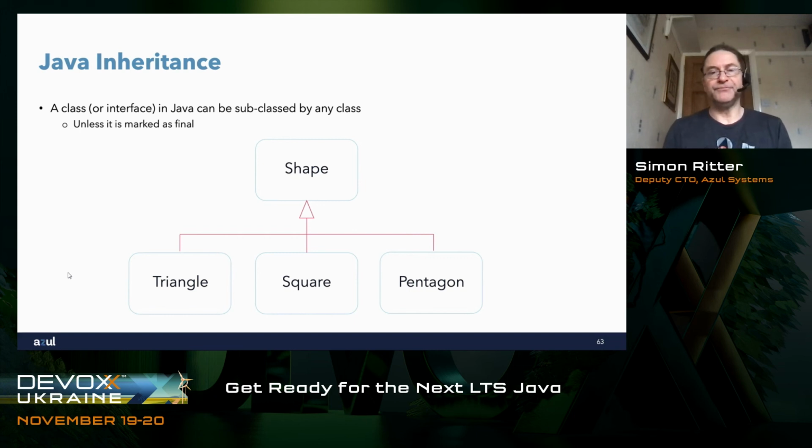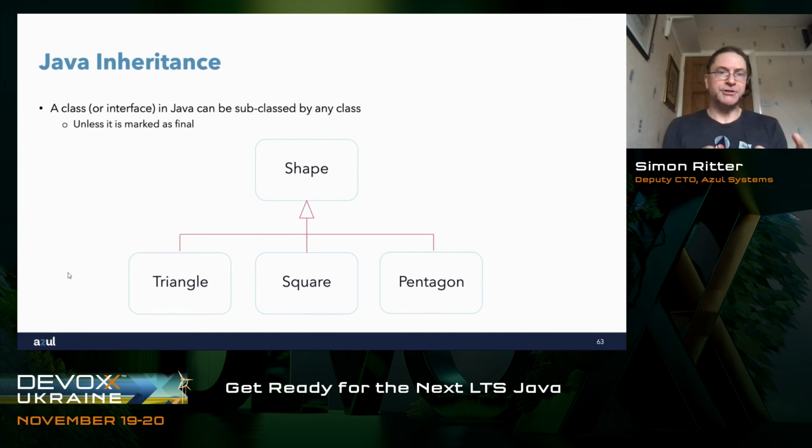The drawback to that is that if I'm writing this code and I create shape, I create triangle, square, and pentagon, fine. And then one of my colleagues, we're working on a very large project, sees that I've created this shape class and says, that looks good, I'm going to use that. So he subclasses shape, fine. I come along and I think, actually I need to change the way shape works in terms of my type hierarchy.